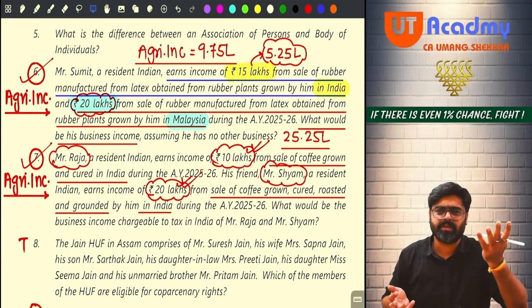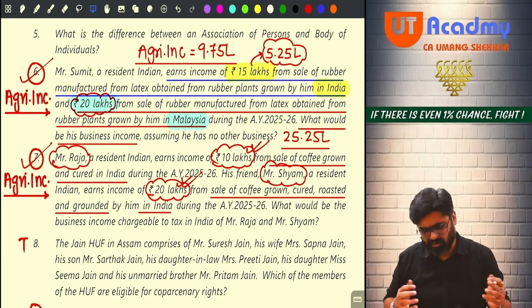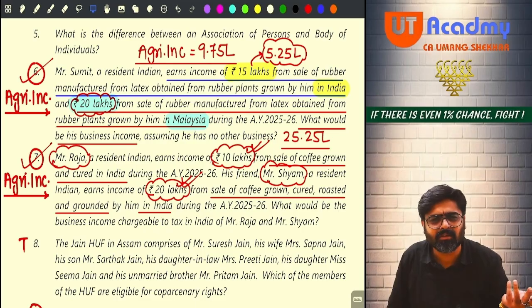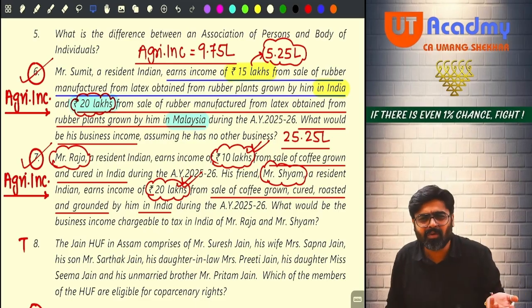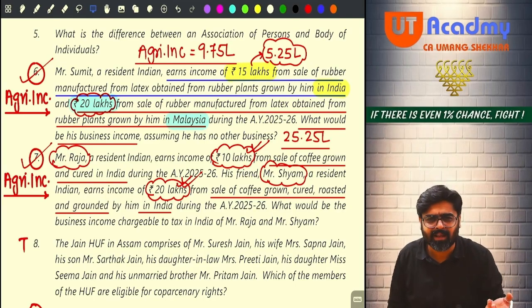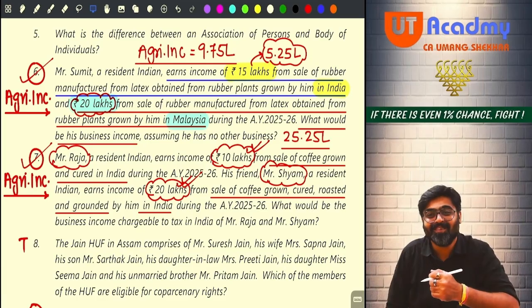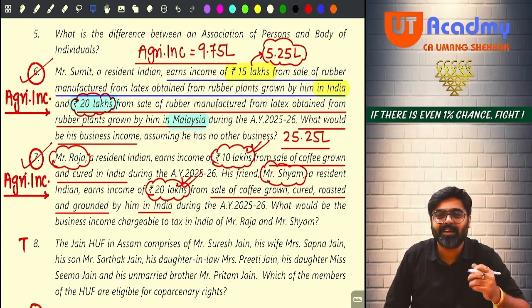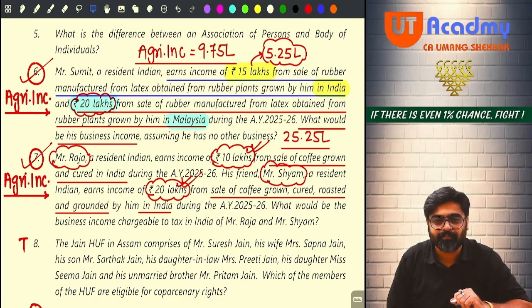See, reading the question casually: okay, Sumit is there, resident. What is the big deal in this? In every question, resident is only there. Big deal. Very big deal. Because now he's earning which income? Foreign income also. Yes or no, Kaushik?